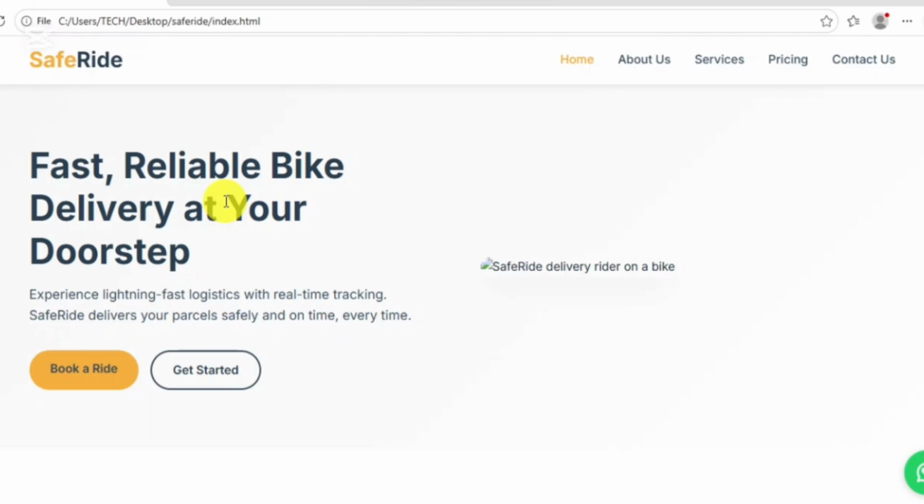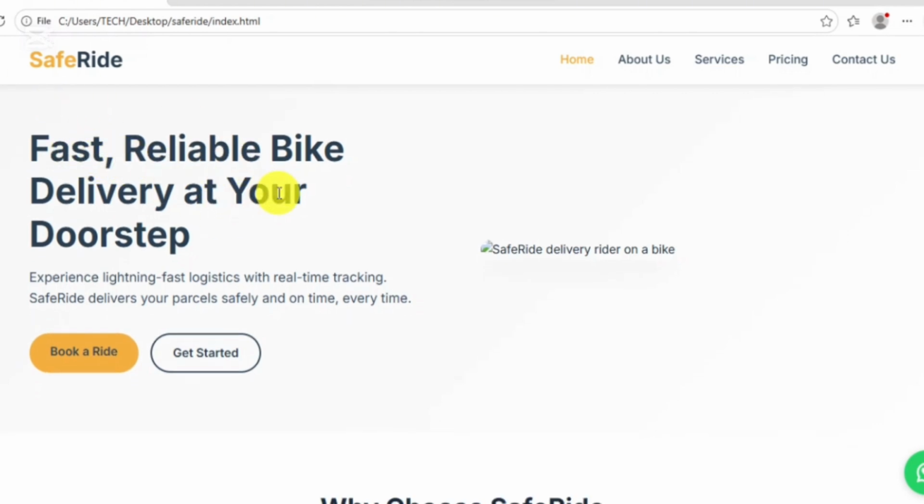Once you have a hosting and a domain, all you have to do is upload that folder to your hosting and connect your domain name, so you start using maybe saveride.com. When you type saveride.com, it will go to this exact website that is loaded. So let's explore our website and see what we just did.